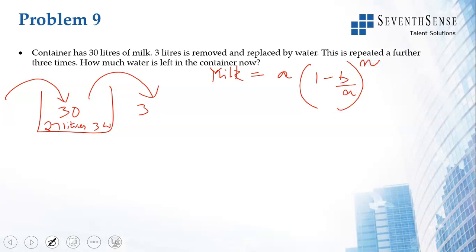So let us see what that is. A is the initial concentration of milk. B is how much is taken out each time.